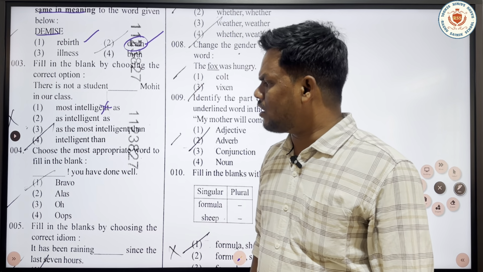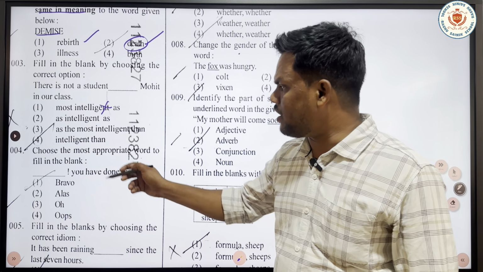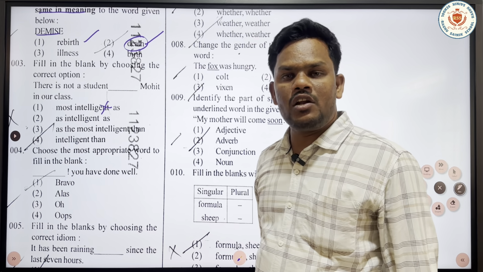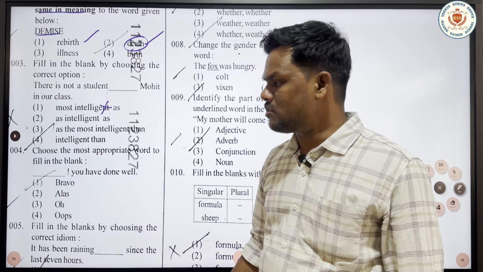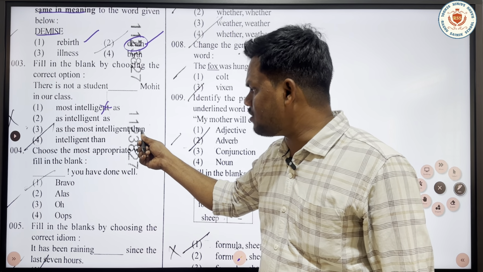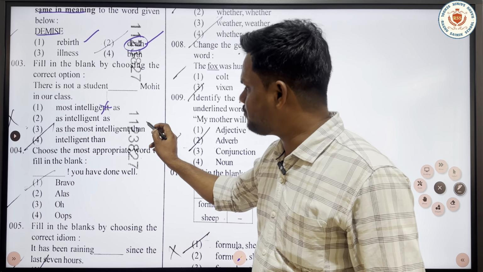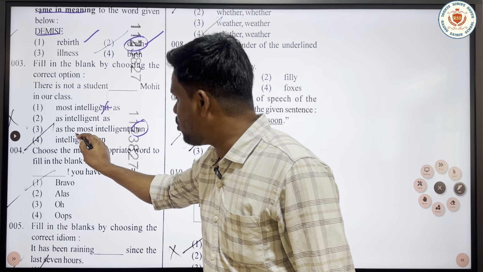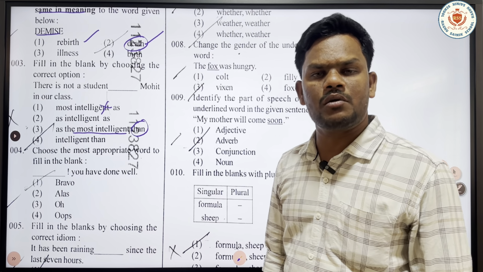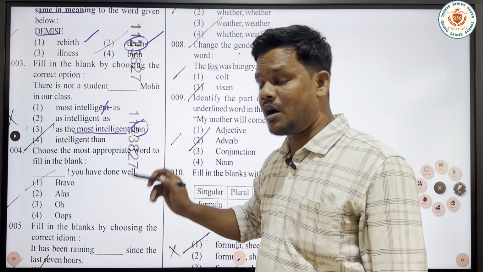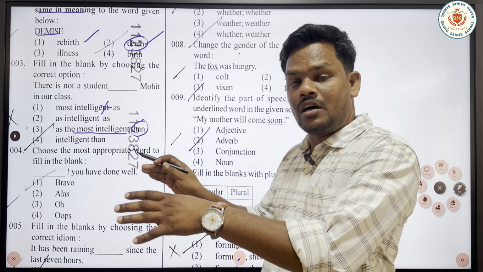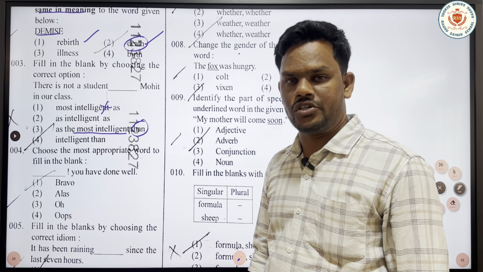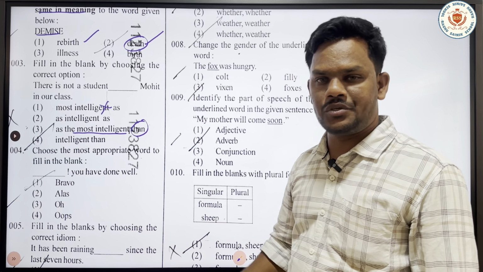And if we review the third option, as the most intelligent than, the option itself is not correct. Here it is given than, and prior to that it is given the most intelligent. The most intelligent becomes a superlative, and than comes in comparative. It is a mix of comparative and superlative, so it is not at all matching the question. That is why we can totally avoid option 3.